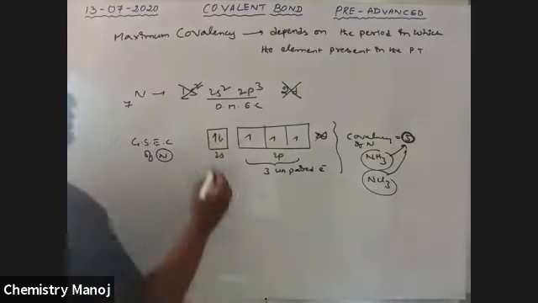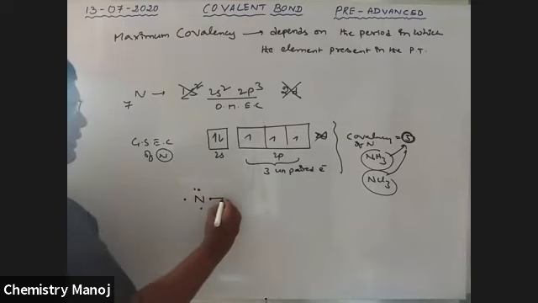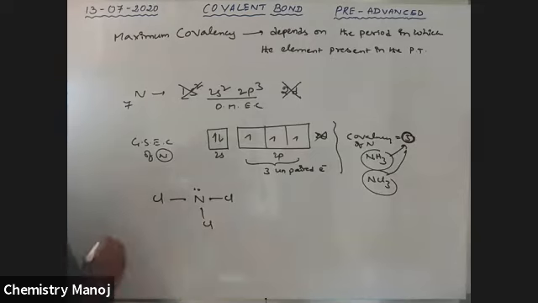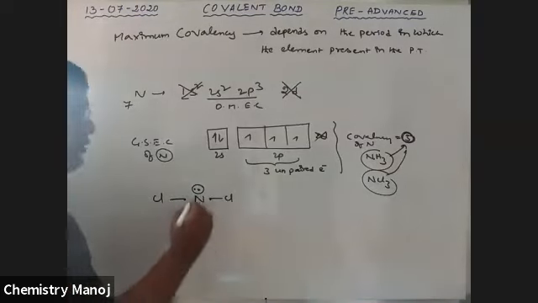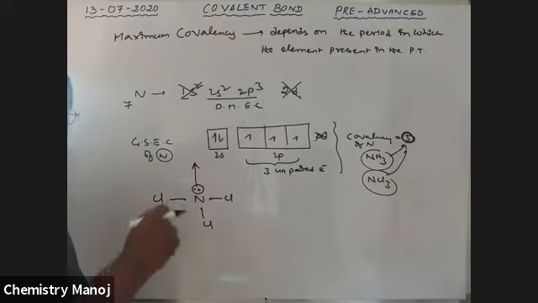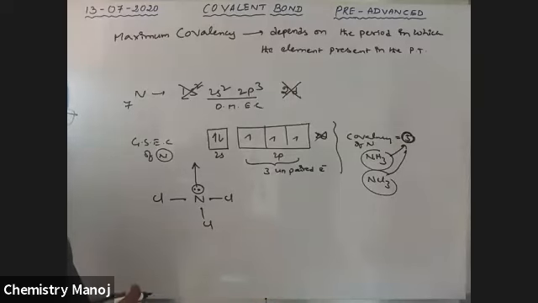Now, see here, nitrogen has 3 unpaired electrons and a pair of electrons. These 3 unpaired electrons are bonded with 3 chlorine atoms in NCl3. In NCl3, there is a lone pair on nitrogen. If someone wants, nitrogen can donate this lone pair to others. That is nothing but a coordinate covalent bond, another type of bond we will explain later.